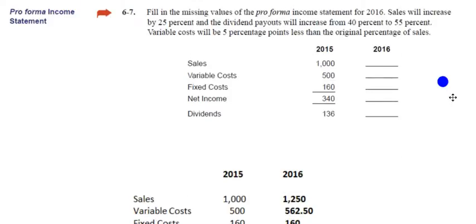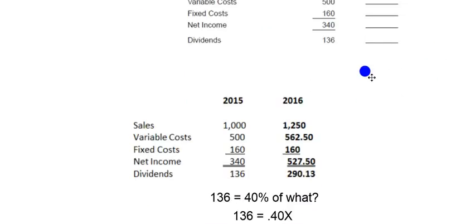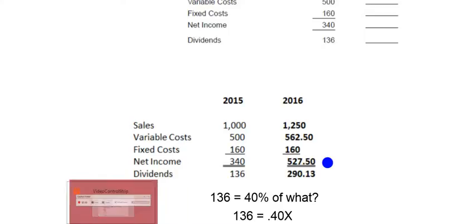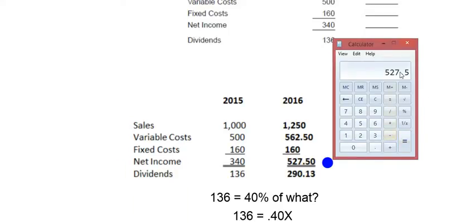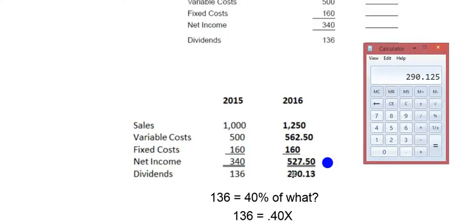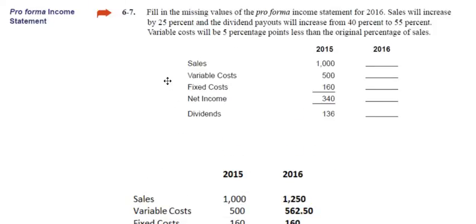55% of our new net income, which is 527.5. So we just bring our calculator back up and say 527.5 times 0.55, and that's going to give us $290.125. So we just round that up to 290. And that does it for problem 6-7.